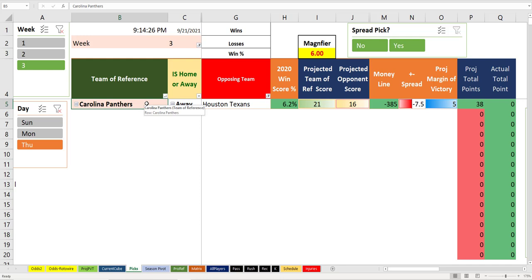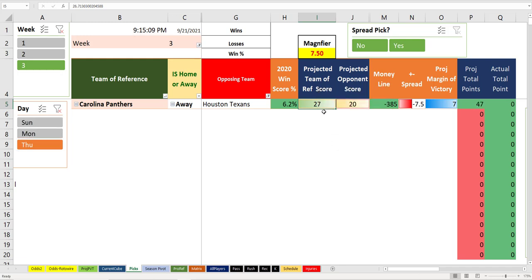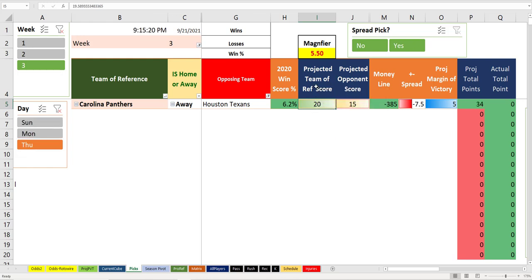Carolina has been playing extremely well. They did away with New Orleans real easy last week. So I'm tempted to say take Carolina minus the 7.5, even though the algorithm doesn't agree. You'd have to get the magnifier up a little bit more to get them to cover that 7.5, right? Something like this. Those Thursday night games can sometimes be lower scoring. But we'll leave it back down here, and there's another thing I want to talk about with the magnifier.